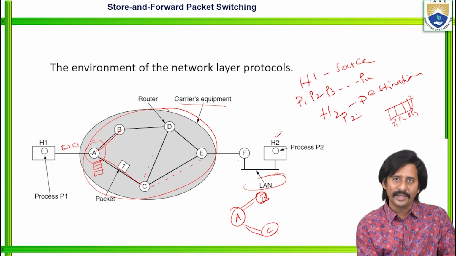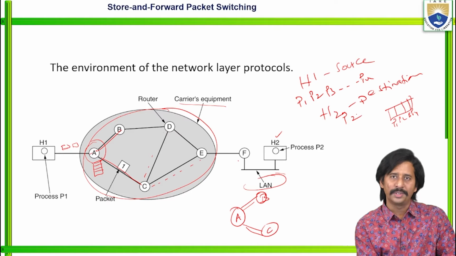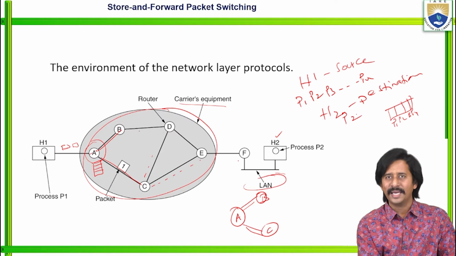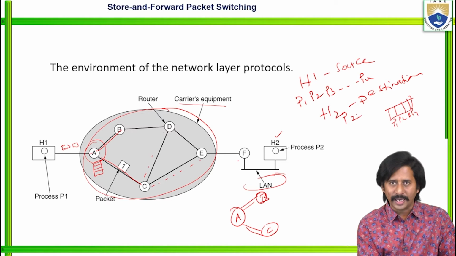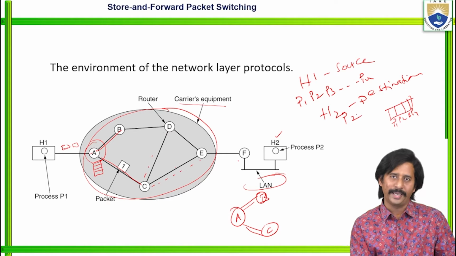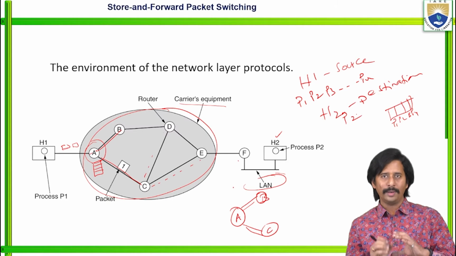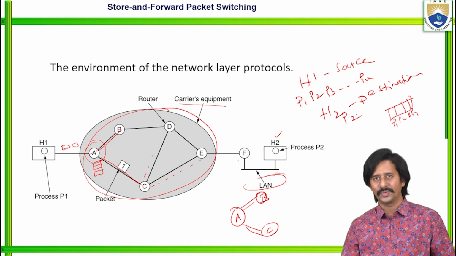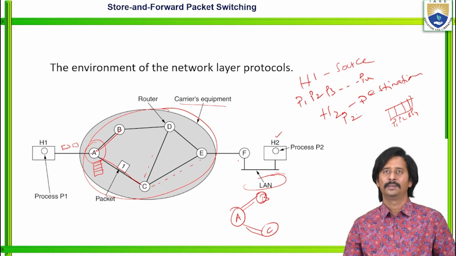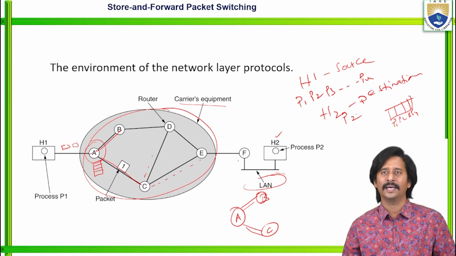whenever each and every router accepts the original information, that information is stored for some time, and after finalizing the path, that information is transmitted towards that particular path only. So that means store and forward packet switching. Store and forward packets. That is the basic concept of store and forward packet switching.